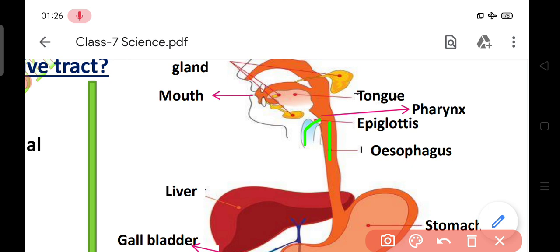In the pharynx, no digestion happens. Food is prevented from going into the windpipe by a flap-like structure called the epiglottis. This one is the epiglottis, which protects and prevents the food particles from going into the windpipe. When food particles come, this epiglottis closes the windpipe, and food particles go into the food pipe.